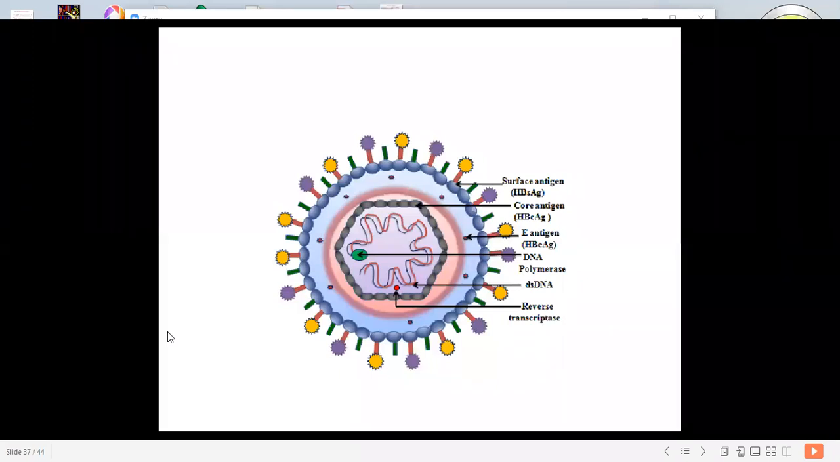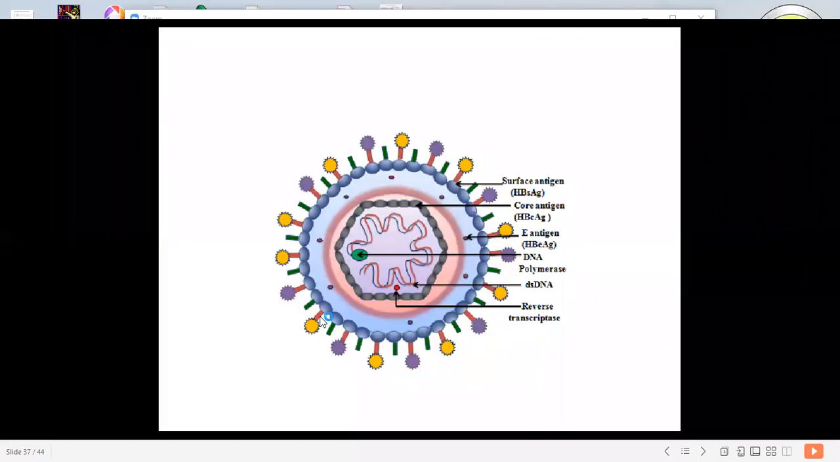So in one third of the patients, the source of infection is unknown. In endemic regions like Africa and South Asia, the spread is from an infected mother to the neonate during birth. We call it vertical transmission. It is very common in these endemic areas.